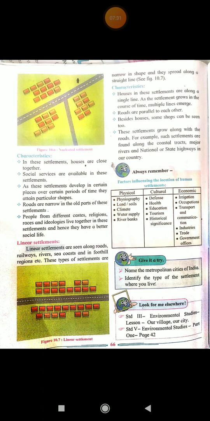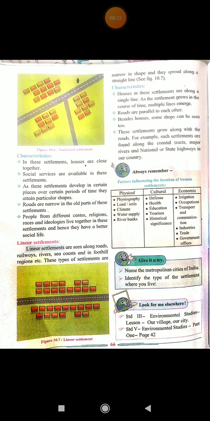For example, such settlements are found along the coastal tracts, major rivers and national or state highways in our country. So you can remember the areas where such types of settlements are found. They are mostly found around the coastal tracts. Wherever there is a coastal area, around the shore, in a line formation, the settlements are there. Along the major rivers and also somewhere on the national and state highways, these types of settlements are found in our country.